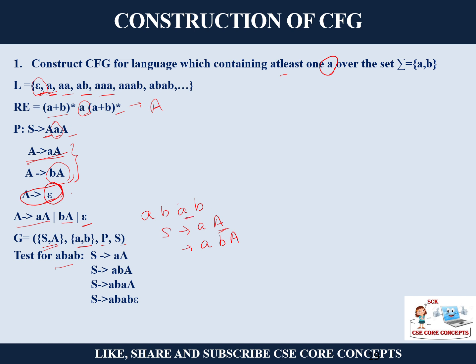Now again I want A, so this non-terminal can be written as AA also. And for this non-terminal, again I want a B, so I can write BA. Now when I want to stop, I can replace this non-terminal with epsilon. So I got the string AB.